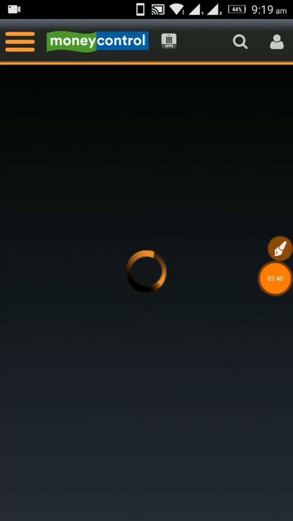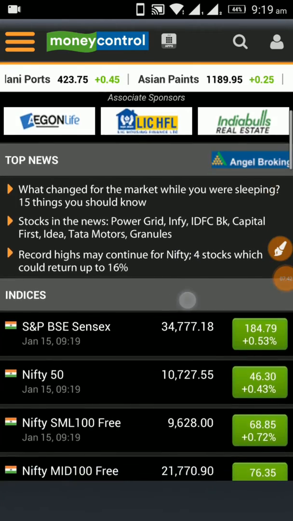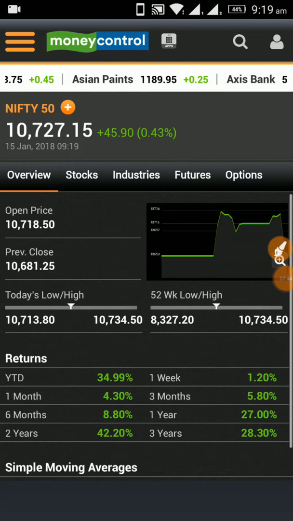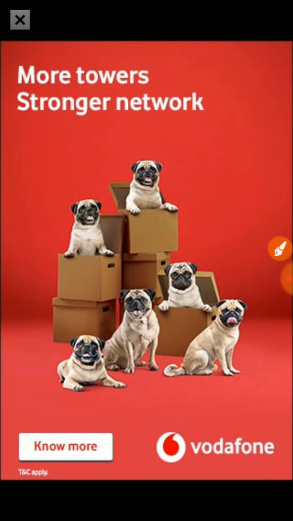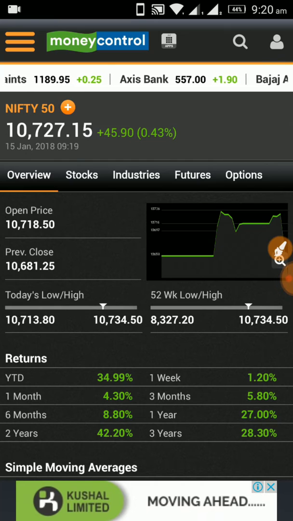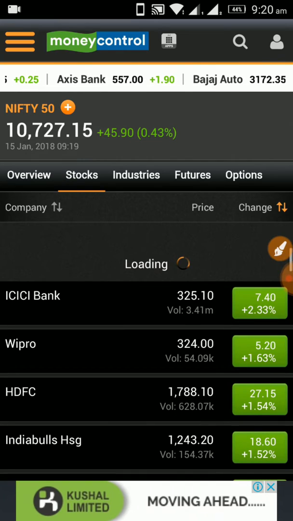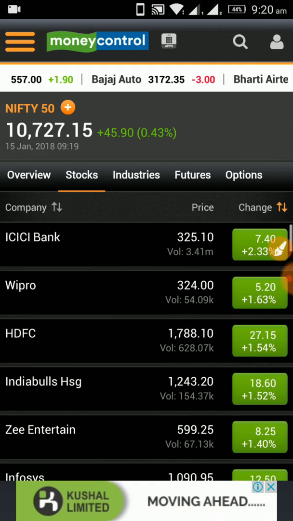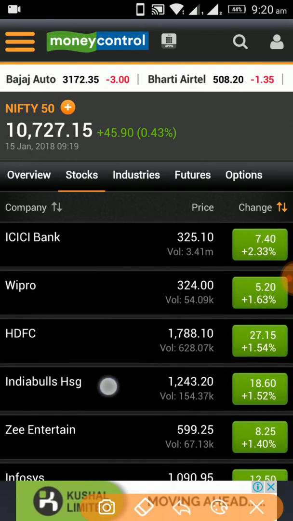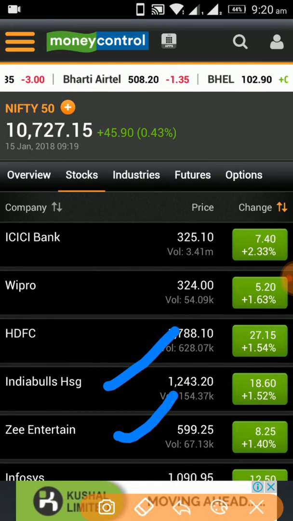Let's have a look at the gainers from these sectors. Okay. So from Realty, India Bulls is there, from Media, Z Entertainment is there, and from IT, Infosys is there, I can see.